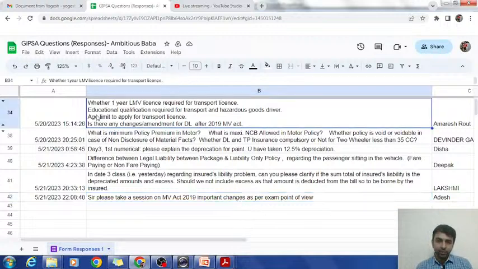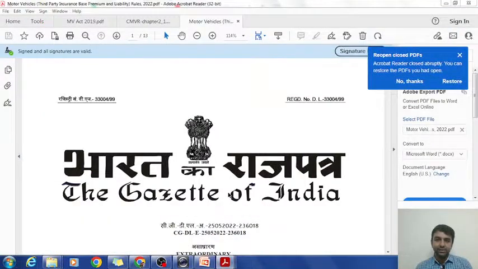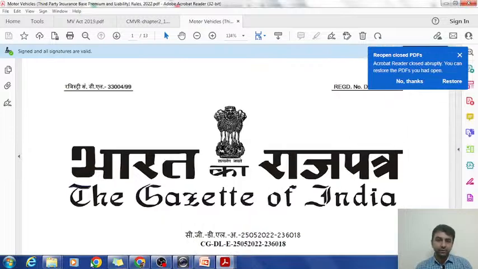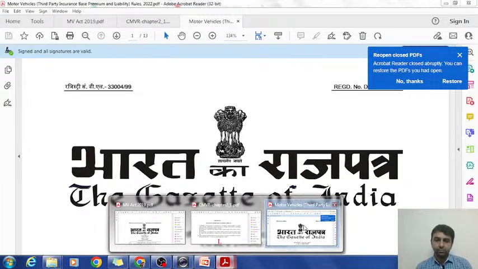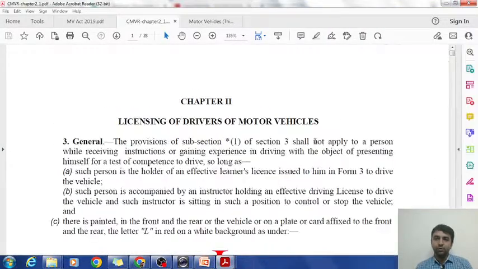Let's go to question number 1. Whether 1 year LMV license is required for transport vehicle? Yes, it is required. Let me show you where it is written. So this is CMVR. One second. This is the Central Motor Vehicle Rules.